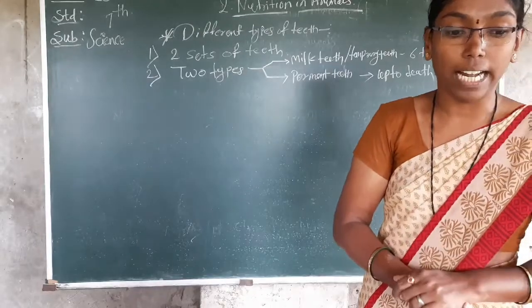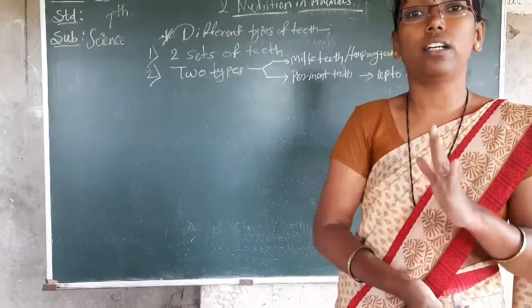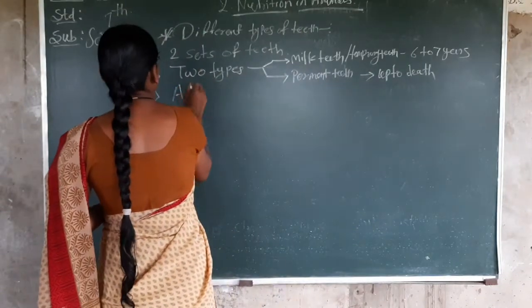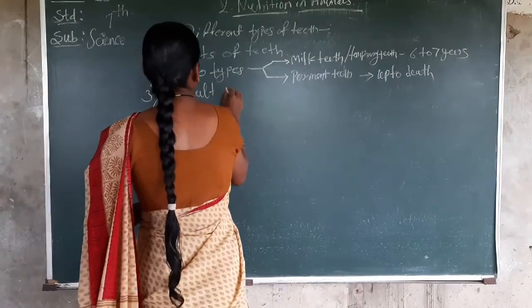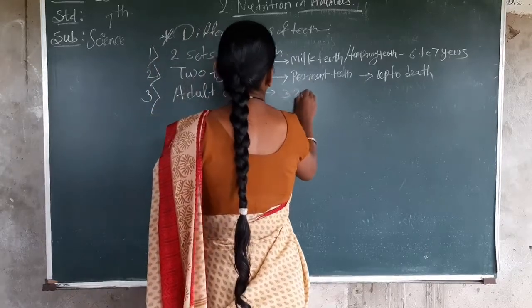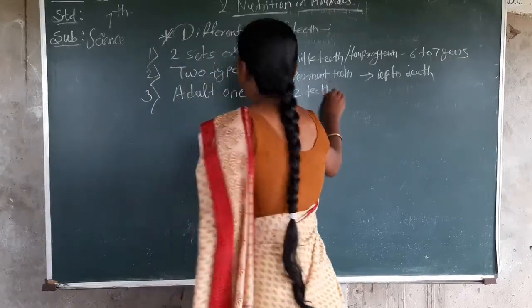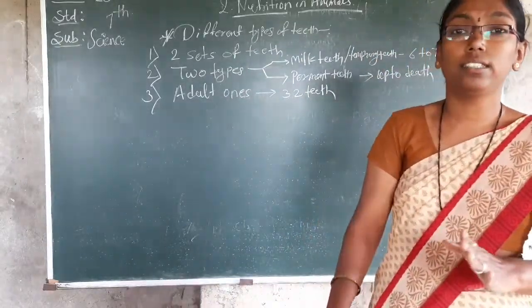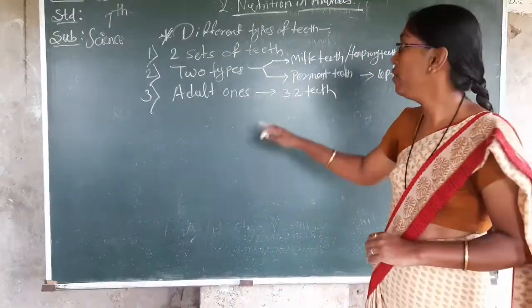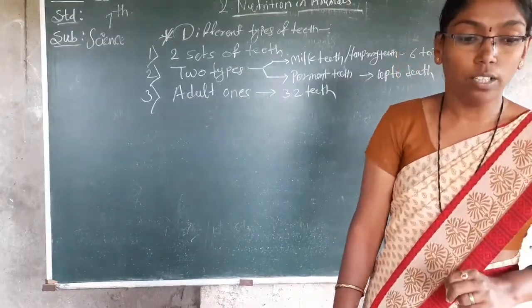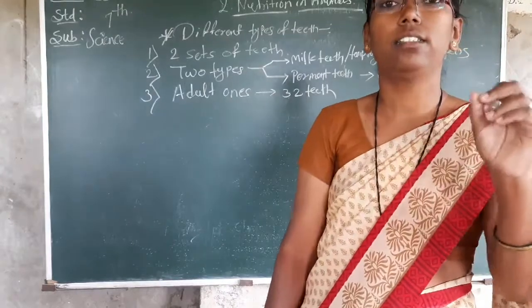After that, adults have a total of 32 teeth in their mouth. Adults means a minimum of 18 years. After 18 years, everyone has a total of 32 teeth in the mouth, and each jaw has 16 teeth.